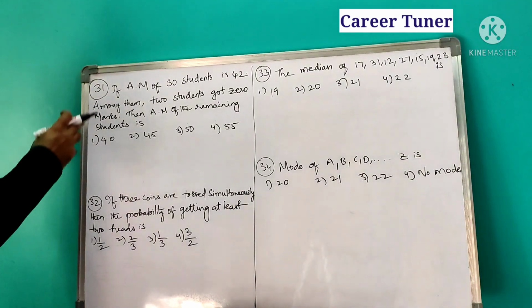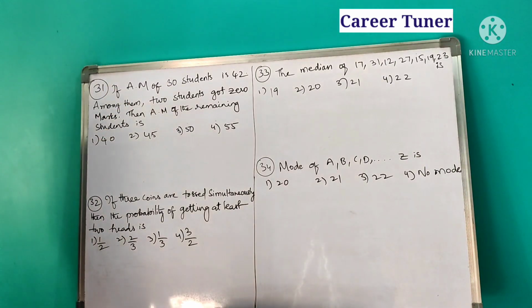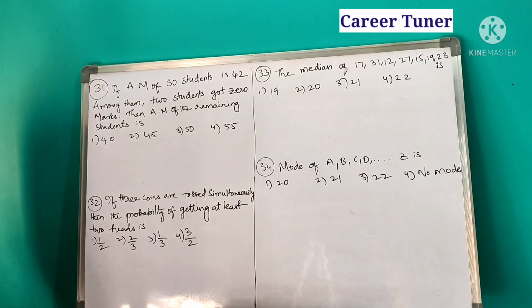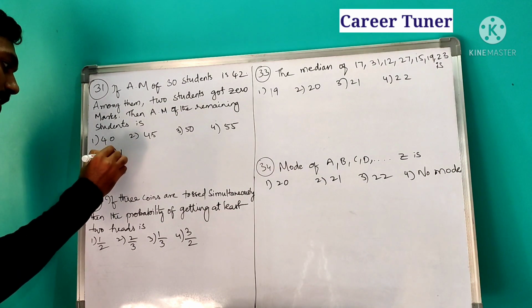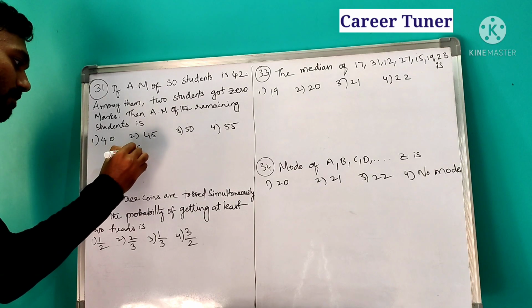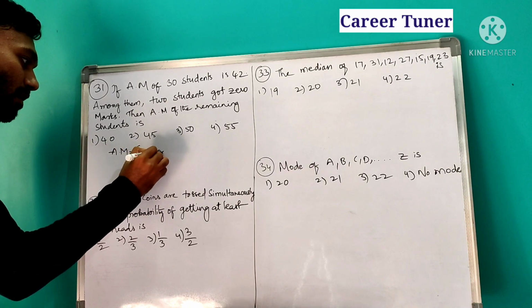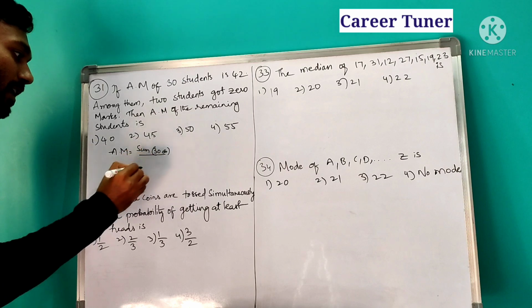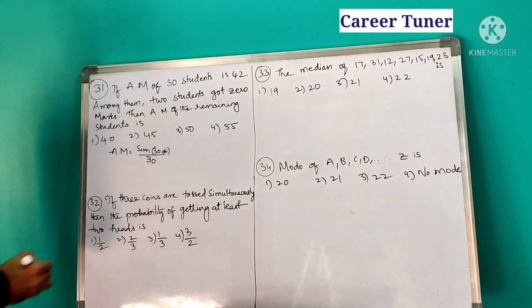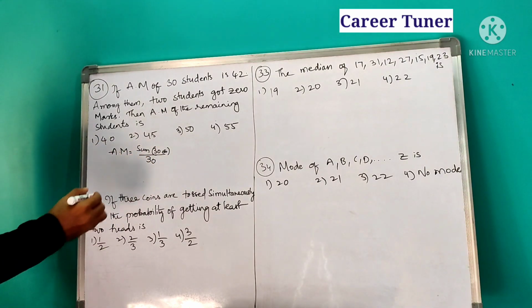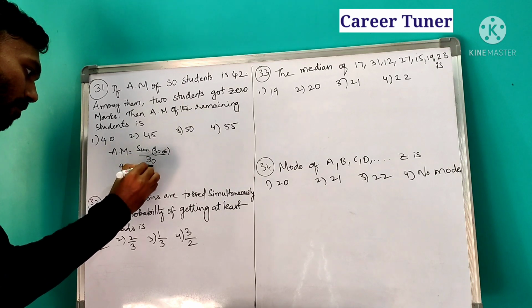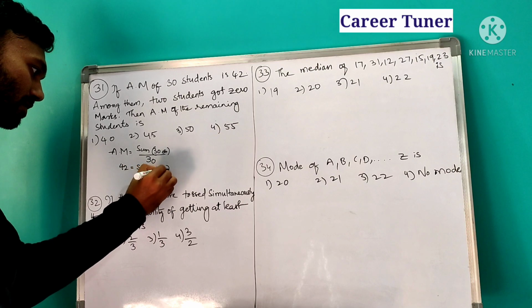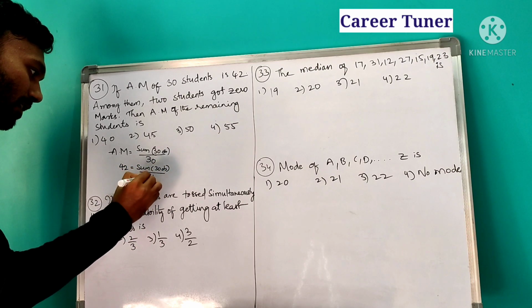So next question, 31. If the AM of 30 observations is 42, among them 2 students got 0 marks, then find the AM of the remaining students. So AM, arithmetic mean, is equal to the sum of observations divided by the number of observations. Sum of how many observations here? Sum of 30 observations, and the number of observations is 30. So what is the arithmetic mean given? 42, which is equal to the sum of 30 observations by 30.